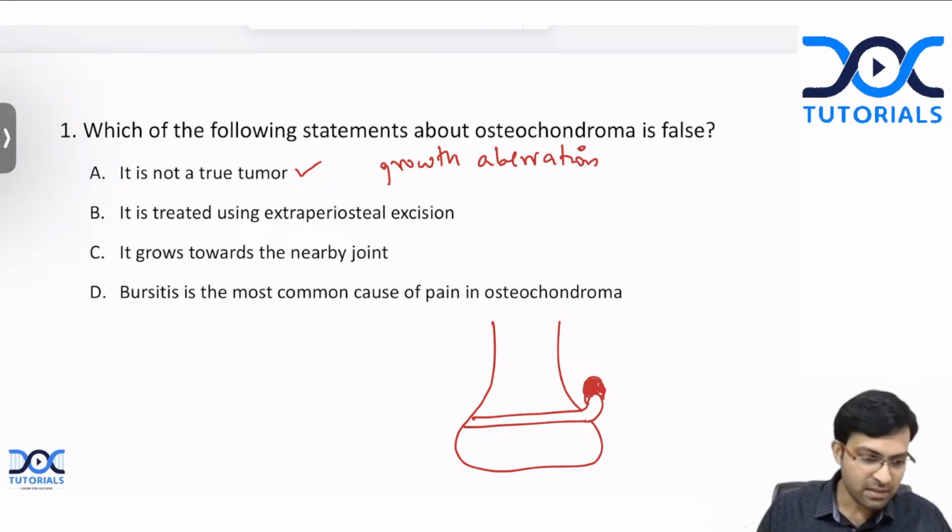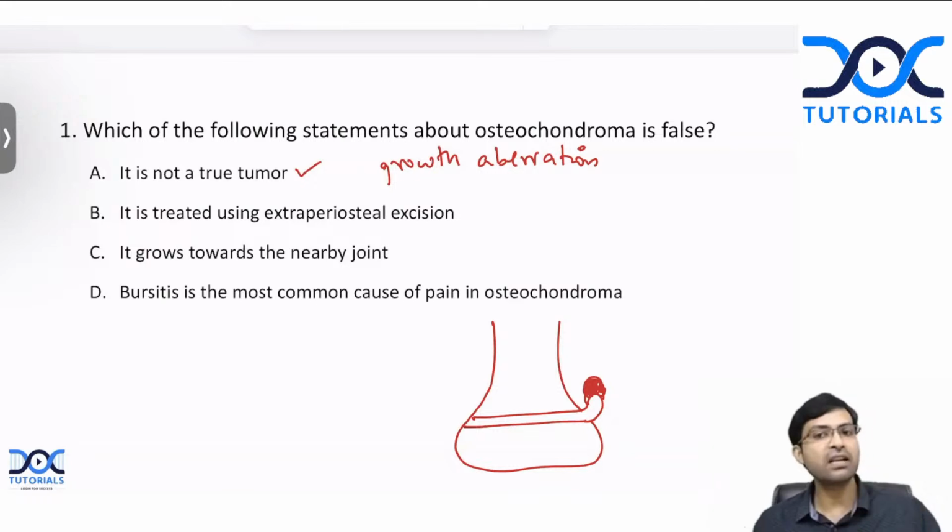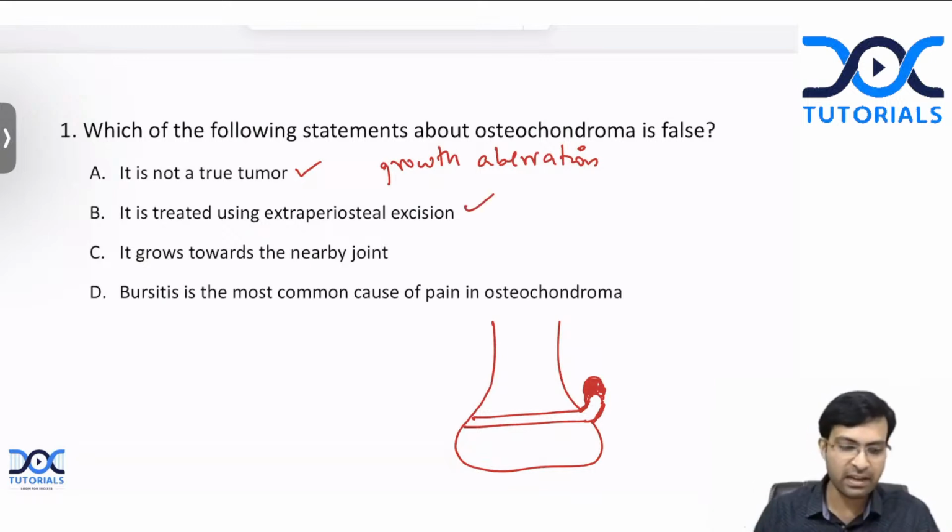It is treated using extraperiosteal excision. Is that a correct statement? Yes, extraperiosteal excision means that you are excising the tumor along with its periosteal covering. This is important. Why? Because some of the tumor cells may be seen inside the periosteum. So unless you excise the periosteum and the tumor, there could be a chance of recurrence. That is also a correct statement. Yes, Kalyani, Anuj, good evening. So all of you are absolutely correct. This is the correct statement here.